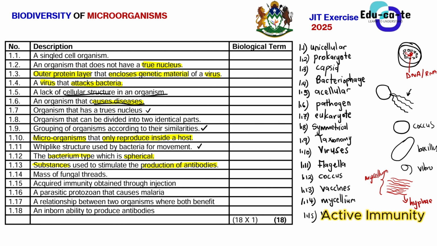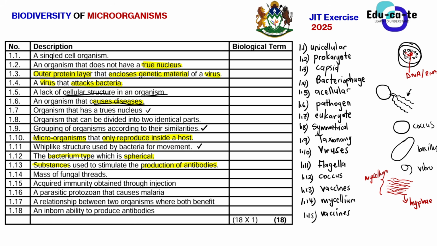So 1.18 and 1.15 look like they've got the same biological term, but it's reasonable. Substances that are used to stimulate the production of antibodies are vaccines, definitely. And acquired immunity obtained through injection is still vaccines as well. If there's a mistake, I'll pin a comment below. But basically, vaccines make sense for both questions.